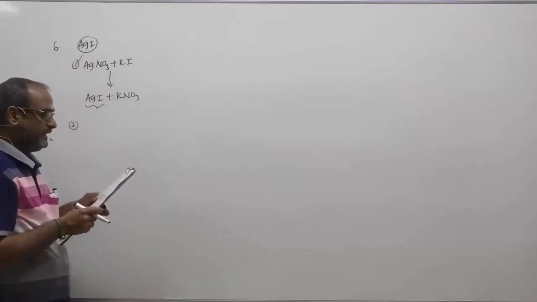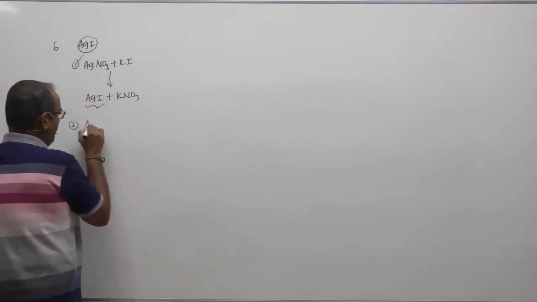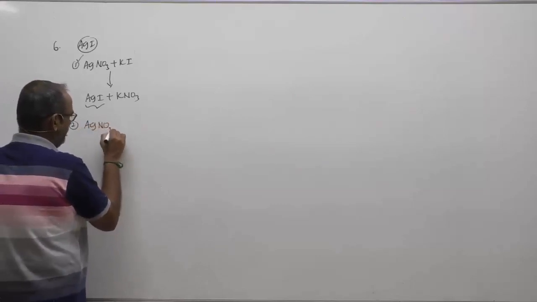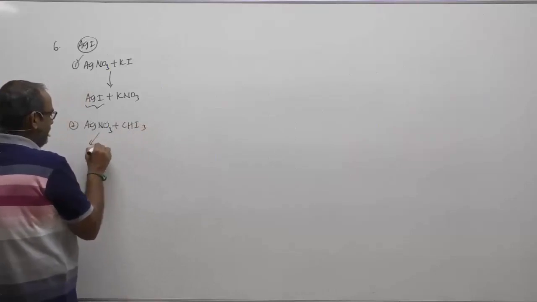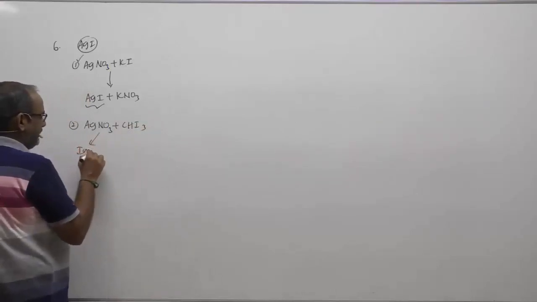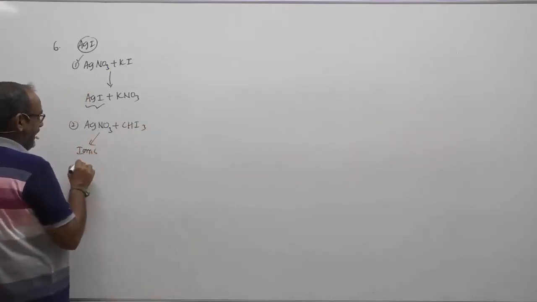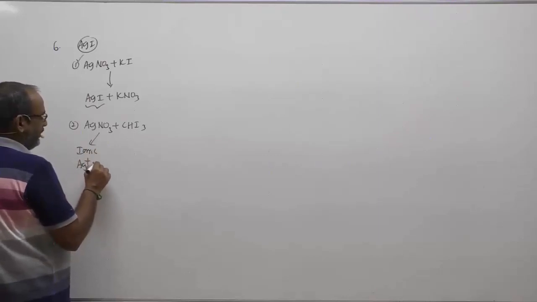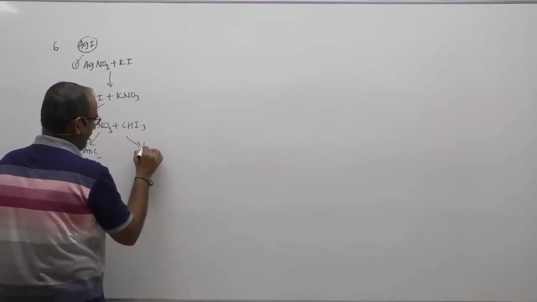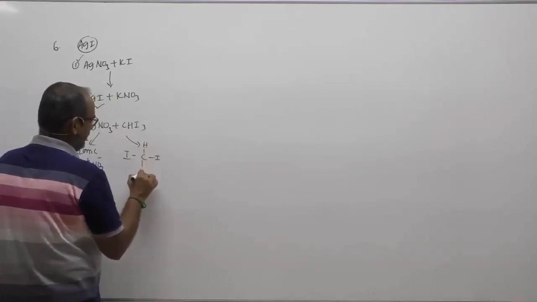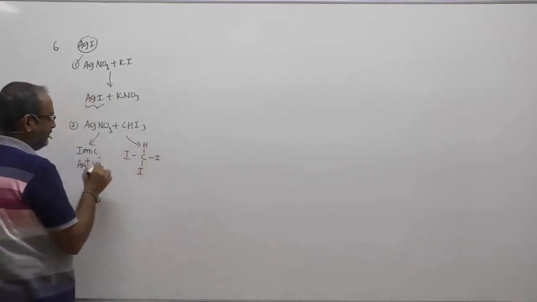What about 2? AgNO3 and CHI3. Children, now here the bond is ionic, and Ag plus and NO3 minus will be formed. Here the bond is covalent, and definitely the C-I bond cannot be broken down by Ag plus.